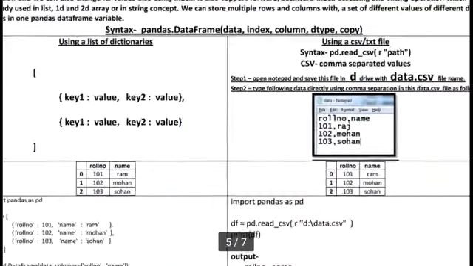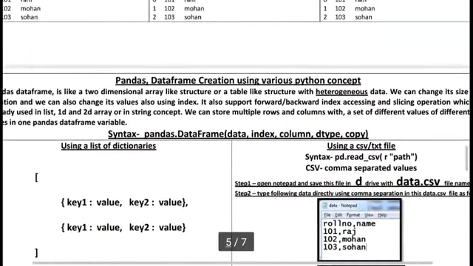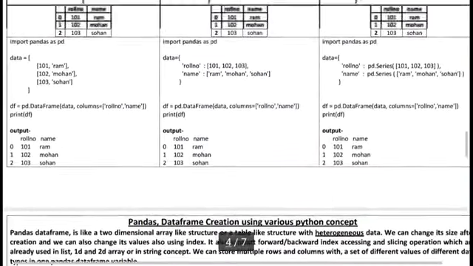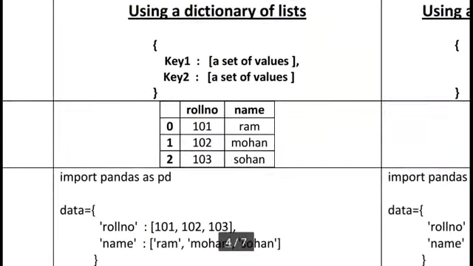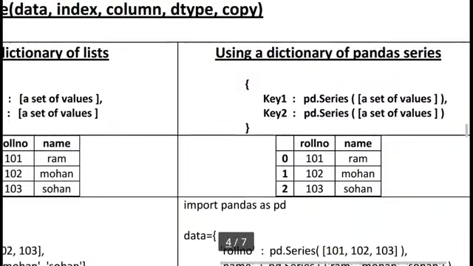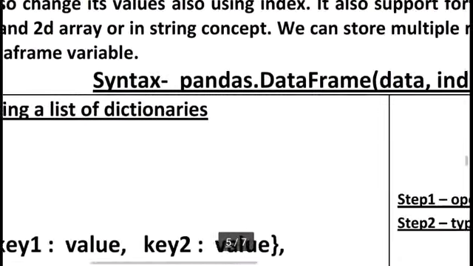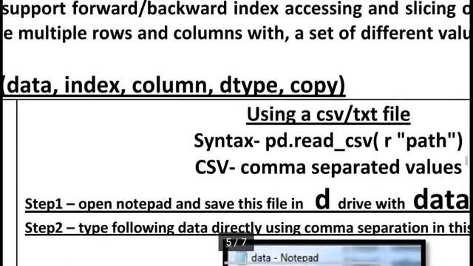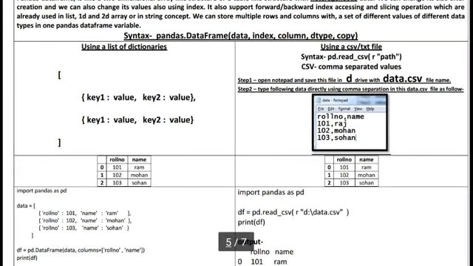Here I am creating the same data frame using different kinds of Python concepts. In total we have here 5 different concepts: using a list of sublists, using a dictionary of lists, using a dictionary of pandas series, using a list of dictionaries, or using a CSV text file. Using these concepts we can create our particular data frame, store our data frame and print this data frame. Okay, thank you.